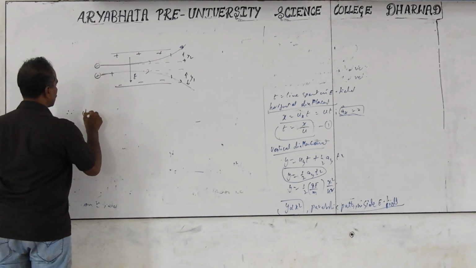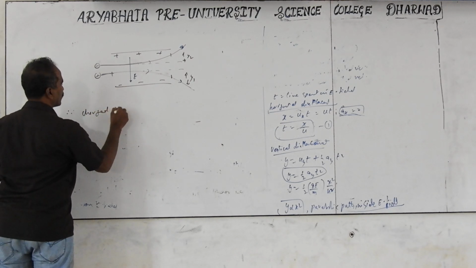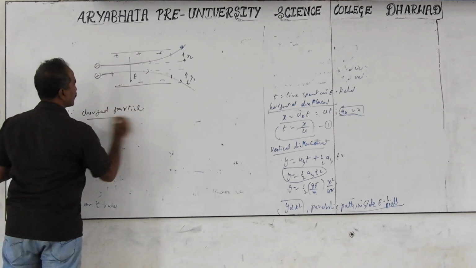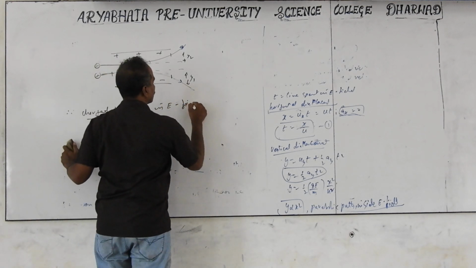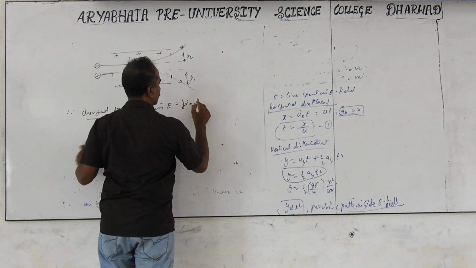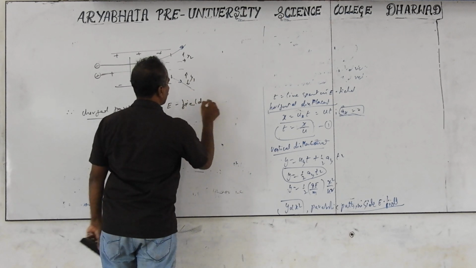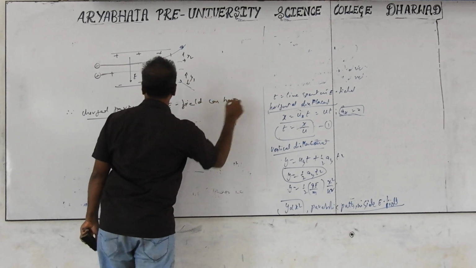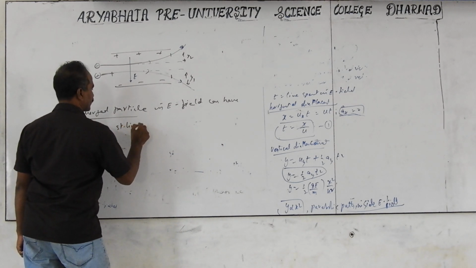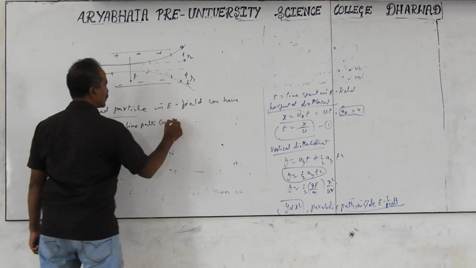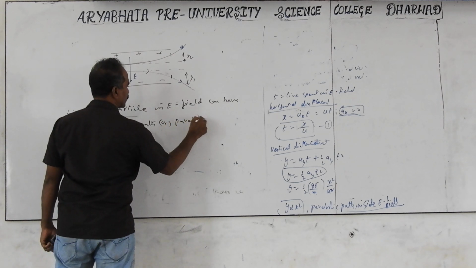Therefore, the outcome for a charged particle in electric fields: we have a straight line path or a parabolic path.